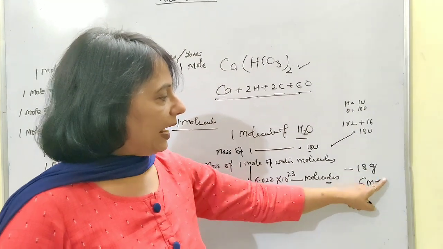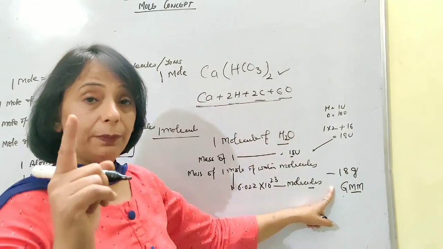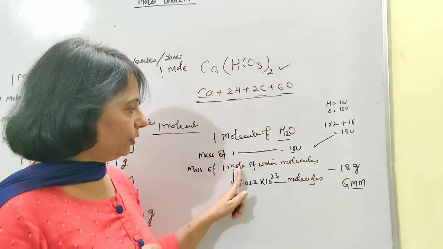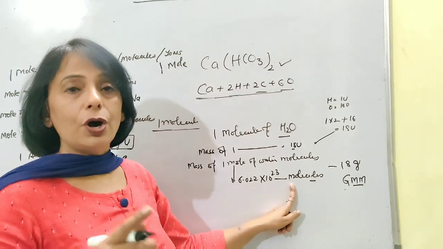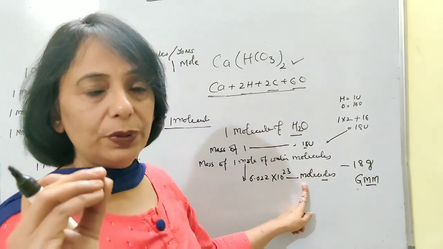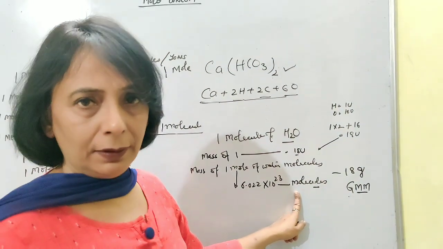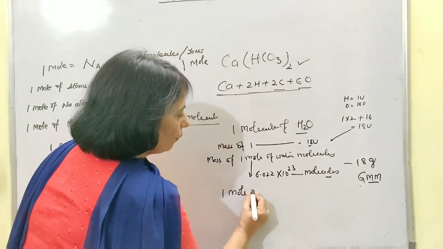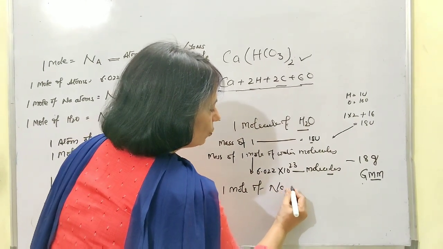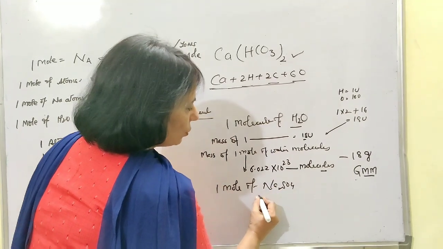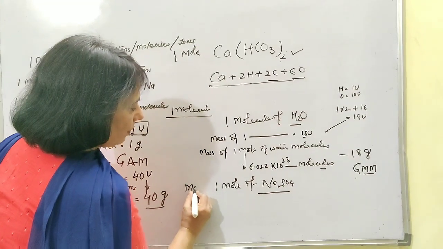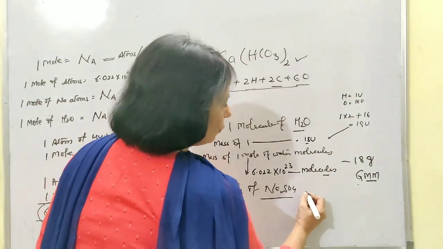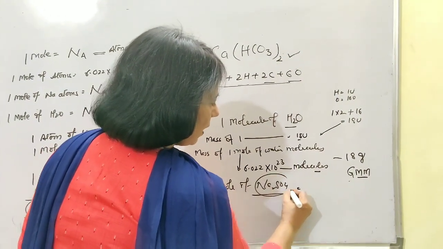Whenever we talk about the gram molecular mass of any particular compound, we are definitely talking about these many molecules, or you can say it comes out to be the molar mass of the compound. Okay, if I say 1 mole of Na2SO4, first of all, to calculate the mass of 1 mole of Na2SO4, you have to calculate this mass.